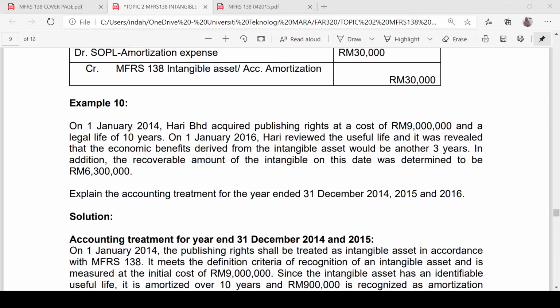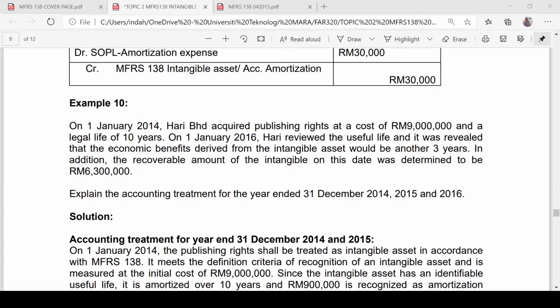But what happened now is that after they review, they discovered that the remaining useful life would be only 3 years compared to the original estimated useful life, which should be 8 years.